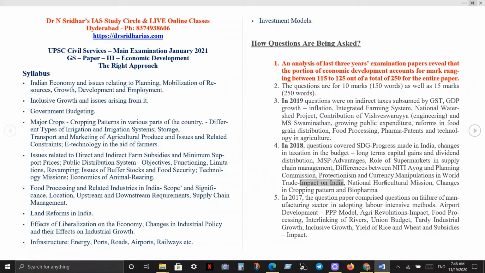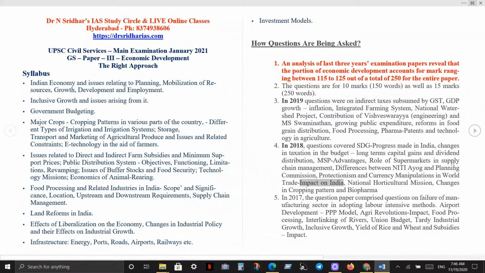Then the 2017 question paper comprised the failure of the manufacturing sector in adopting labor-intensive methods. This is crucial in the sense that employment and wage earning are to be created, and if we go for more labor-intensive methods, obviously the wage-earning capacity of the people will grow.